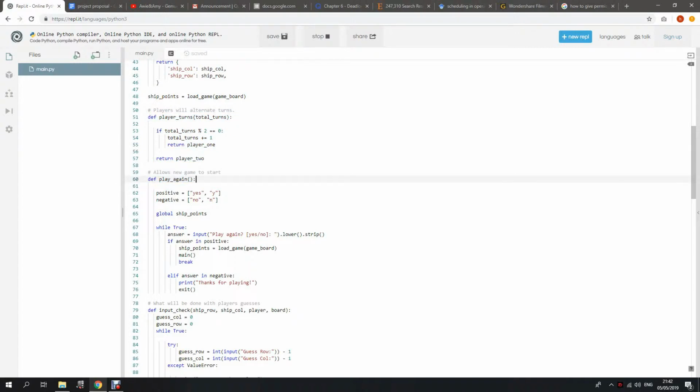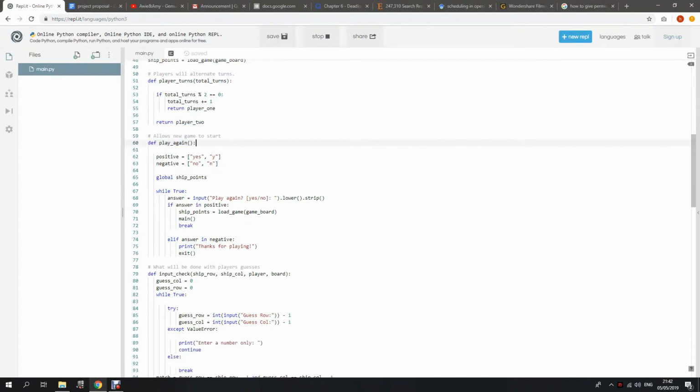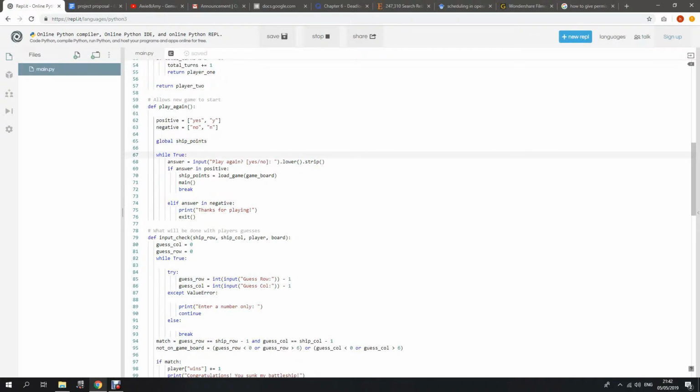This allows a new game to start. This function is to make sure whether the player wants to continue to play this game again or not. If the player wants to play again, it will repeat from the beginning. If not, it will show thanks for playing and exit.